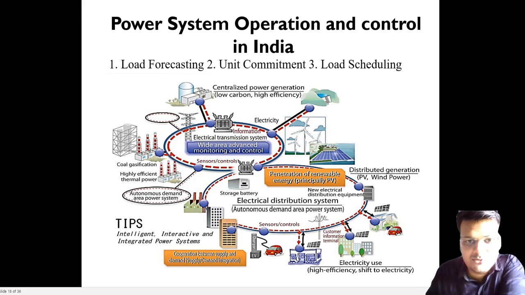Suppose we are getting free electricity from 1 to 2 a.m. So what will we do at 1 to 2 a.m.? We will use the washing machine. We will switch on all our loads at that time. If it is announced that from 1 a.m. to 2 a.m. the electricity will be free, look at the mentality. Everybody will use maximum demand at that time. So that is called load shifting.